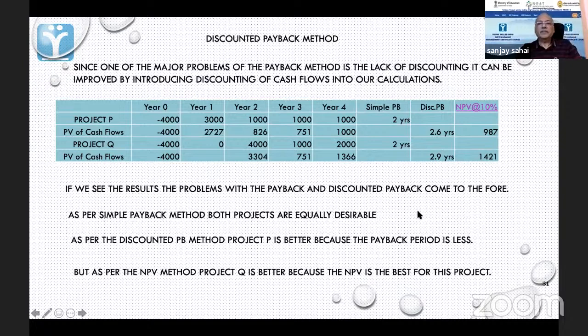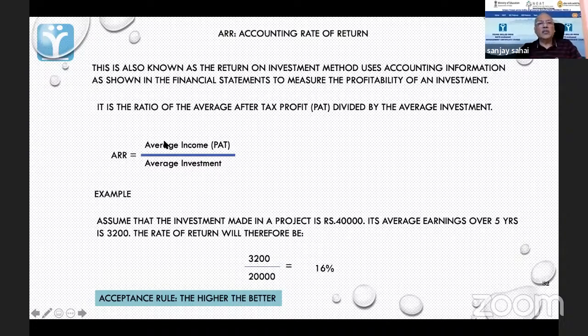Okay. So this is one. Now there is one very simple one. For you, Lokesh, this will be child's play because this is using accounting. This is basically using an accounting metric. This is the accounting rate of return, also known as the return on investment method.